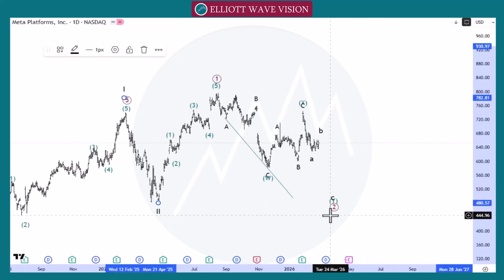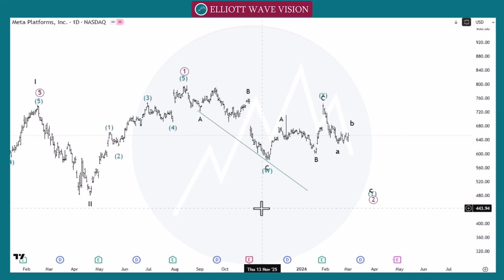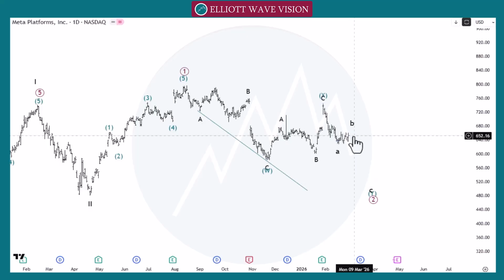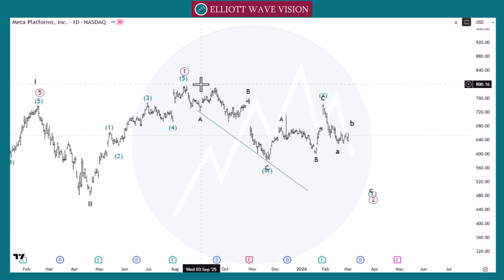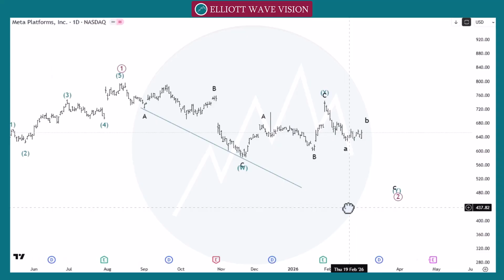We can count differently, but the market moves from one number to another number. If one larger number gives us the pattern, then the market will go towards the next larger number. If a minor number gives us the classic trading level pattern, then the market will go towards the next point. Like at this 800, the market bounced back near this 800 and gave us the classic trading level pattern at a minor number, then the market went towards the 600, the next area. Then this correction is in play. So the market moves from one number to another number.